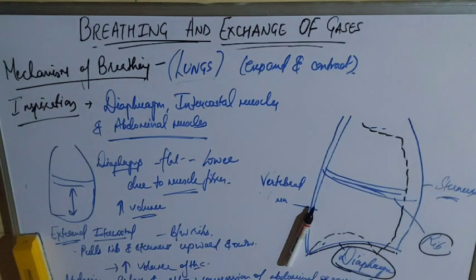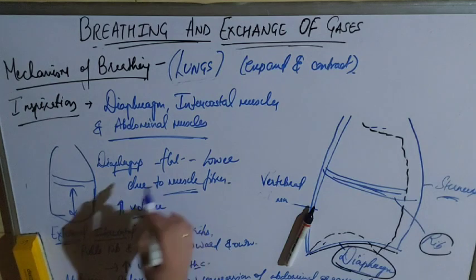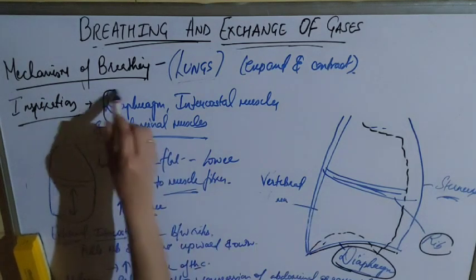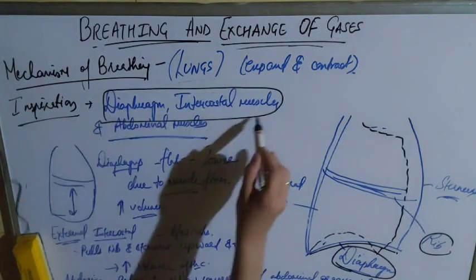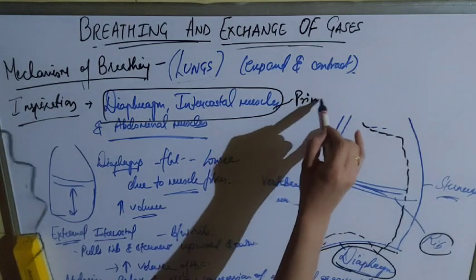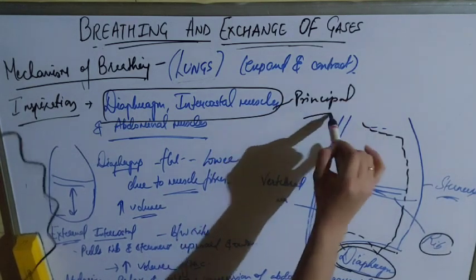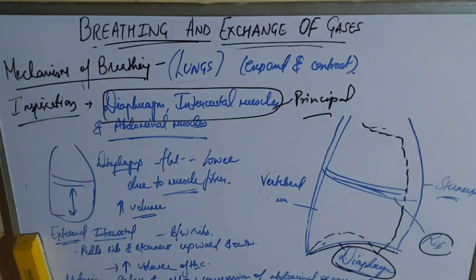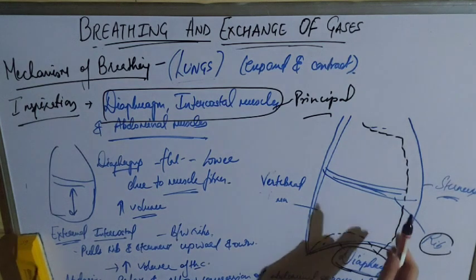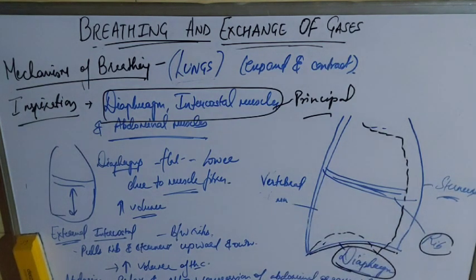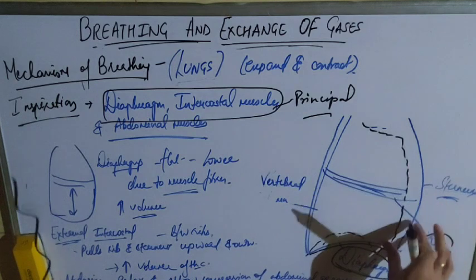So the diaphragm and the external intercostal muscles are the principal muscles of inspiration. They play a major role. The diaphragm becomes flat and lowers due to its muscle fibers, thus increasing the volume of the thoracic cavity. The external intercostal muscles pull the ribs and sternum outward and upward, thus increasing the volume of the thoracic cavity.